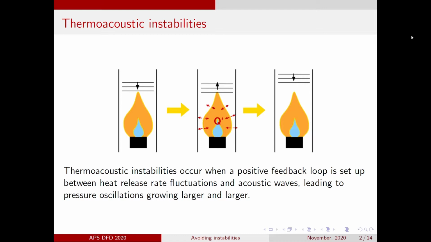Positive feedback is great when dealing with people, not so much when dealing with combustors. Thermoacoustic instabilities can occur when a positive feedback loop is set up between acoustic waves and heat release rate fluctuations at the flame. An acoustic wave incident on a flame can cause heat release rate perturbations, which in turn generate more acoustic waves, and so on. If the relative phase of the heat release rate fluctuations and the acoustic waves is favorable, then this quickly leads to large amplitude oscillations within the combustion chamber.